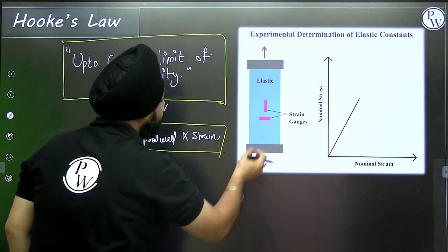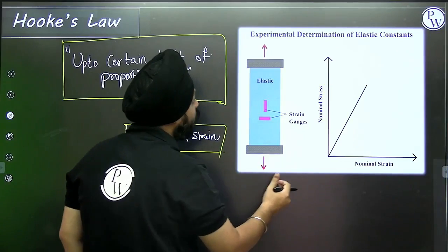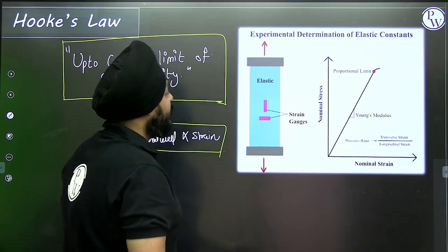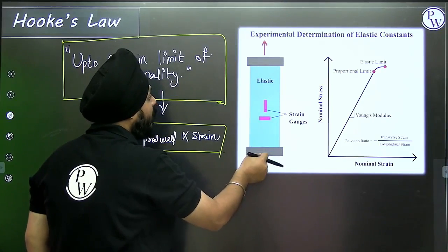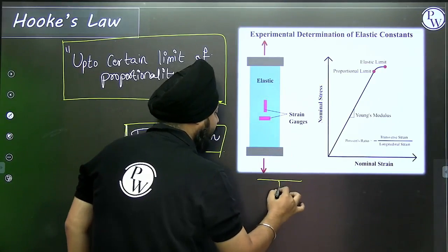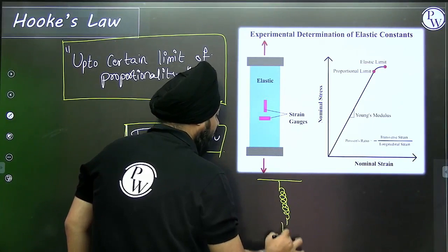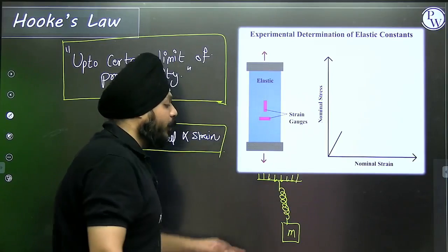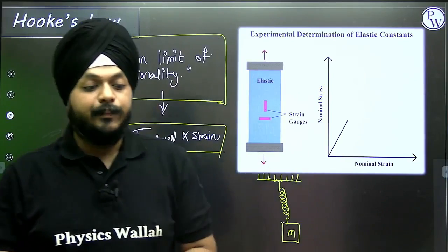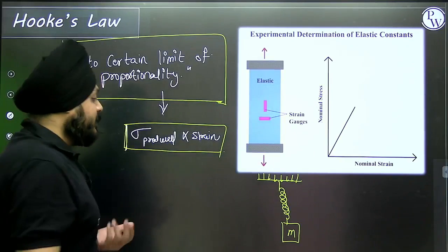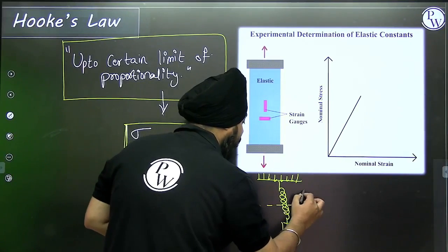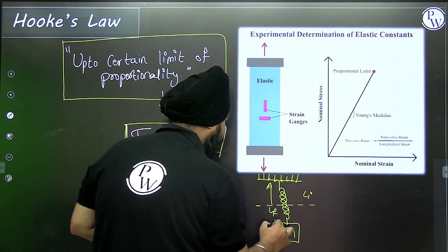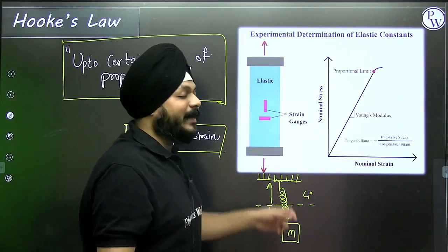Right? Even you can see this, right? The visualization in front. This is all about the experiment of Hooke's law. Suppose something is loaded onto a spring. Let us take a very simple example. If mass M is hung on a spring, obviously it is going to elongate from its natural length. Suppose initially this was its natural length, L initial. Now this is the final length of the spring. Obviously it is getting elongated now.